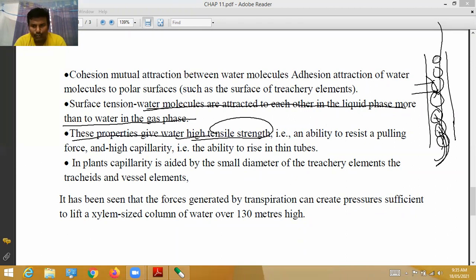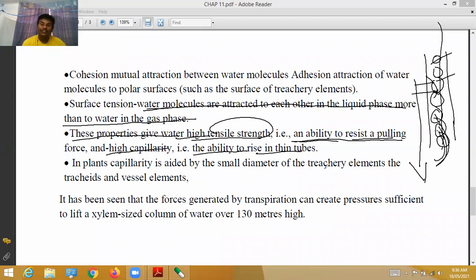Due to cohesion, adhesion, and surface tension, water has high tensile strength, that is, an ability to resist pulling force. Due to adhesion and cohesion forces, the water molecules do not come back towards the downward direction. And high capillarity, that is the ability to rise in thin tubes.